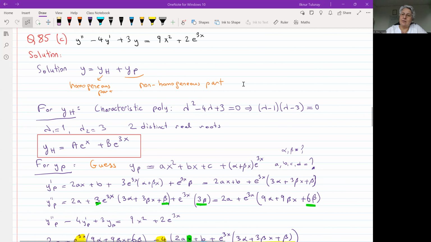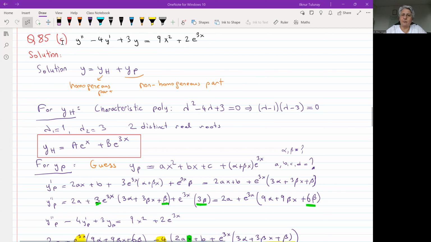Hello, everybody. This is the third video on the same subject, second order linear differential equations, and this part is related to the non-homogeneous solutions. This is one example that we are going to do now. So this is the equation that we are going to solve. This is linear and second order because we have a second order derivative here.